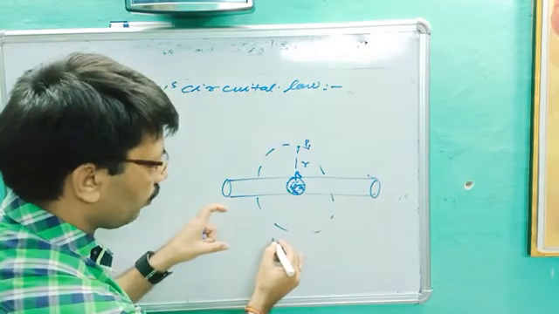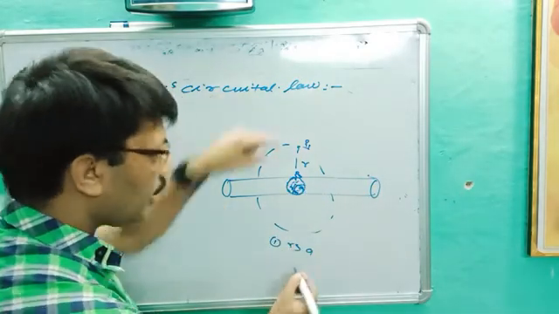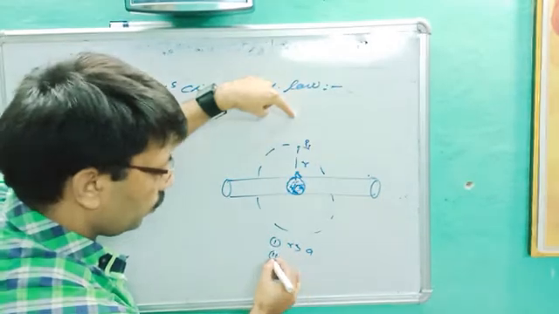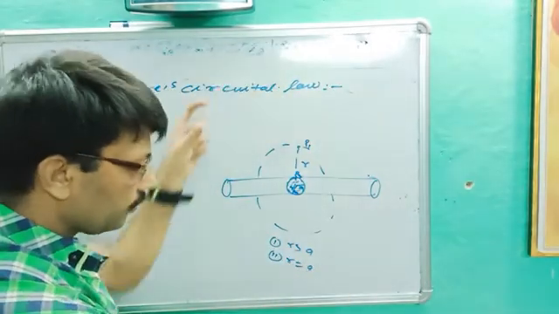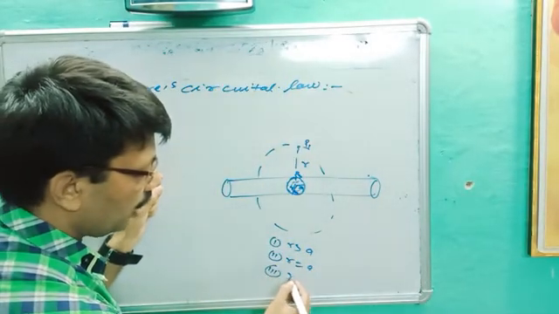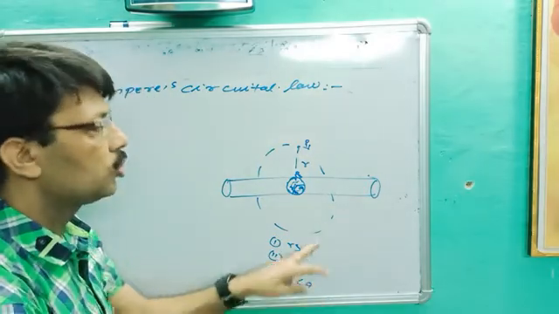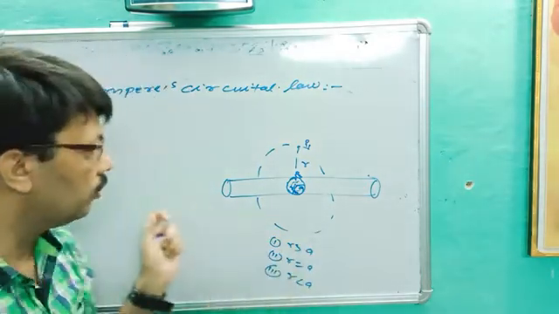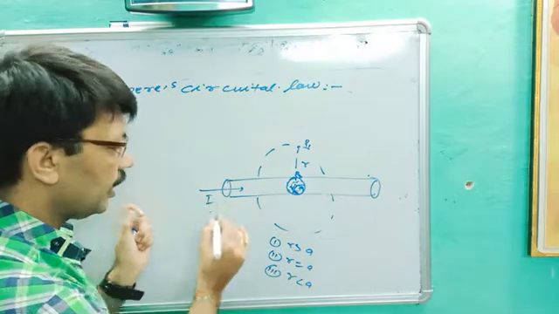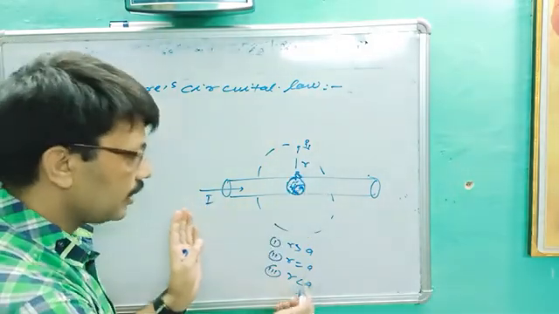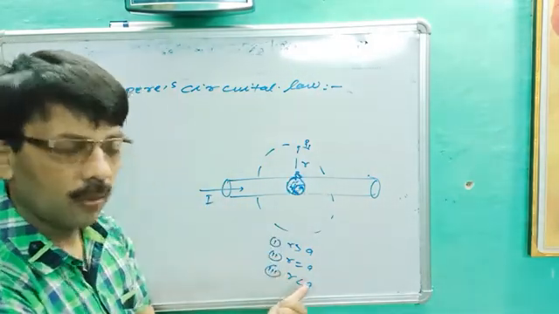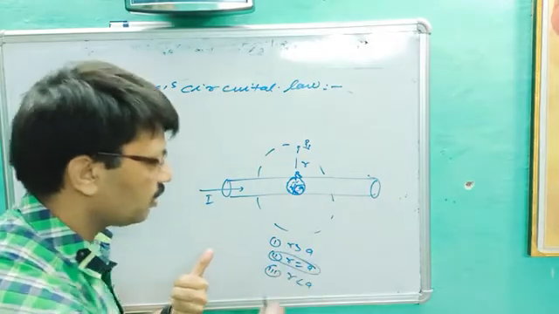So three conditions. Number 1, small r greater than A, outside. Number 2, small r is equal to A. And number 3, small r is less than A. This is inside. So we have to find the magnetic field due to a long straight wire, flowing current is I. Outside, at the surface and inside, we will take only outside and inside. I am not going to find it at A.